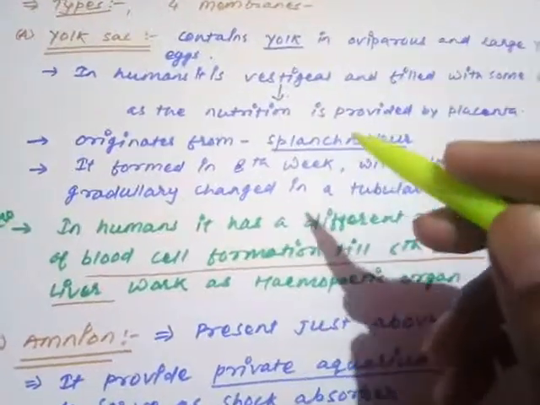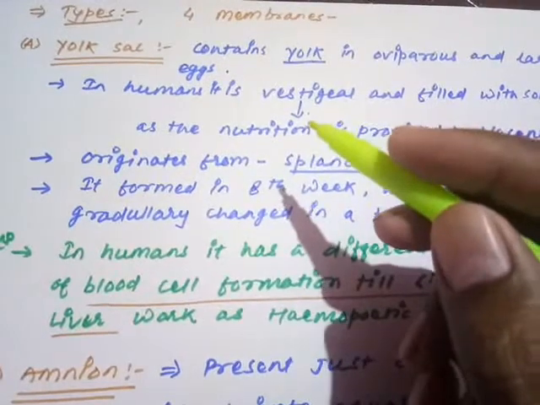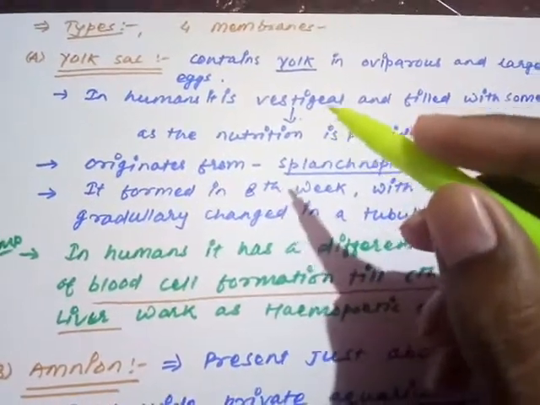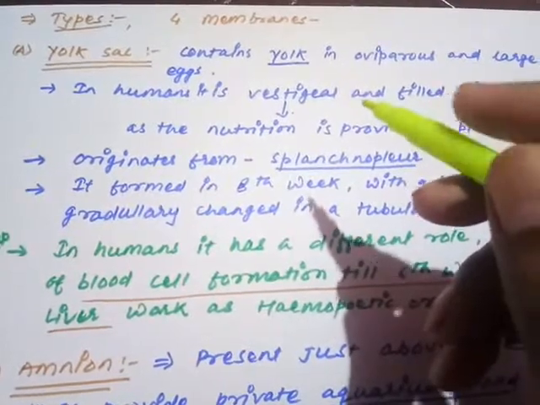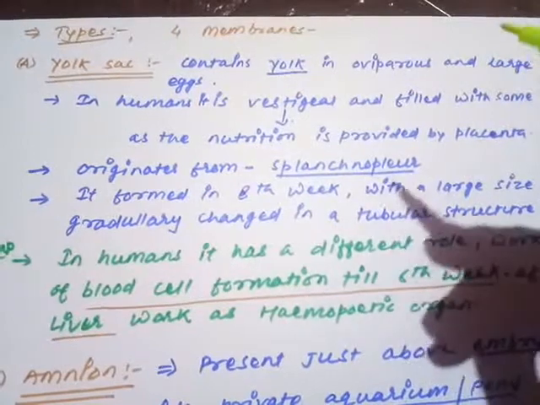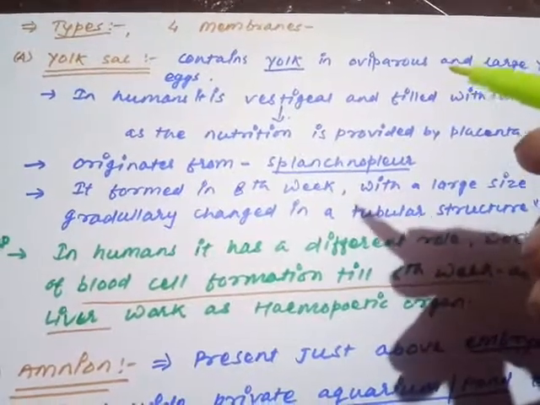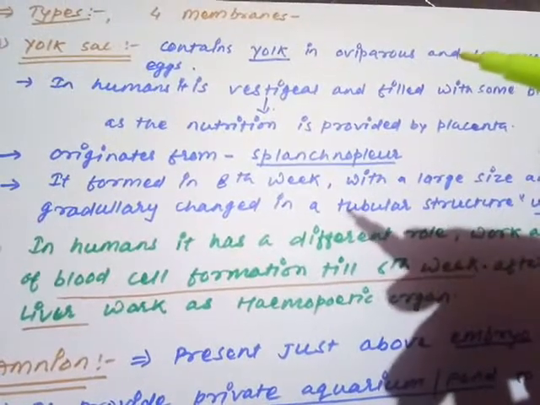So the yolk sac is the first membrane, the first extra-embryonic membrane, the first fetal membrane. If I am discussing it first, it means this is the first membrane which has originated. If the yolk sac originates, then all the membranes have to originate. Why is this so? Because the yolk sac is a structure. Sac means a bag or storage structure.